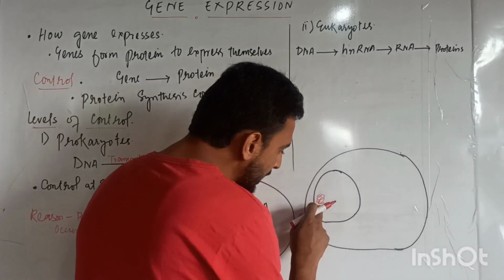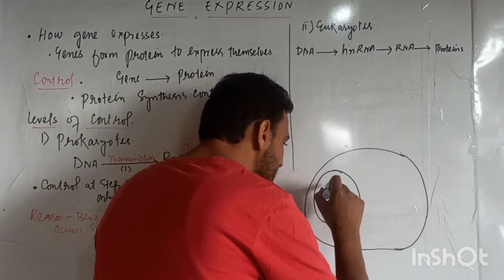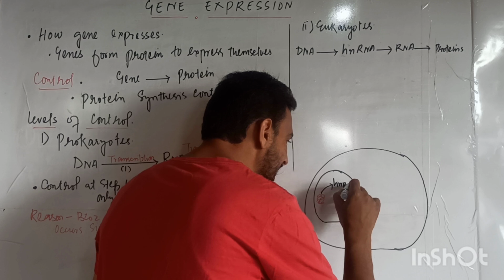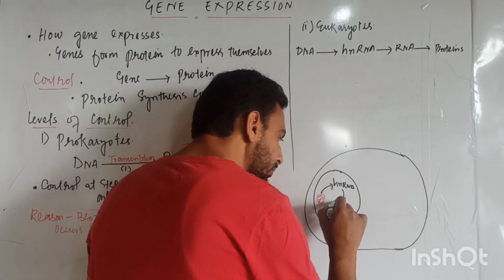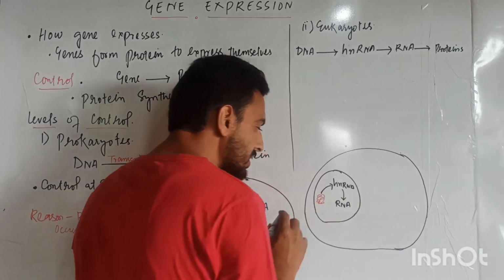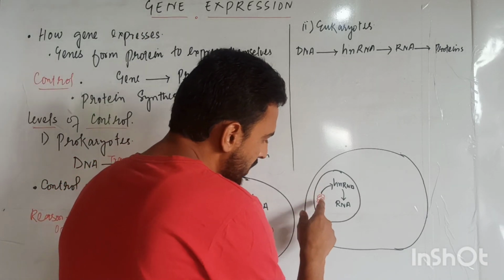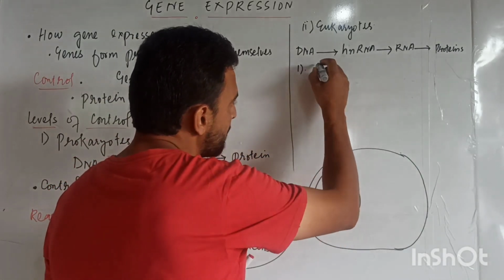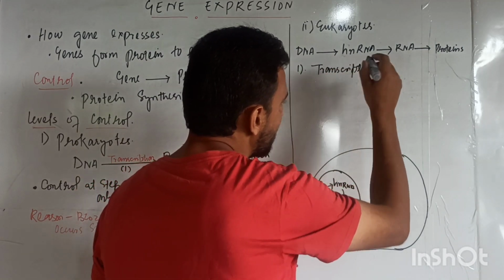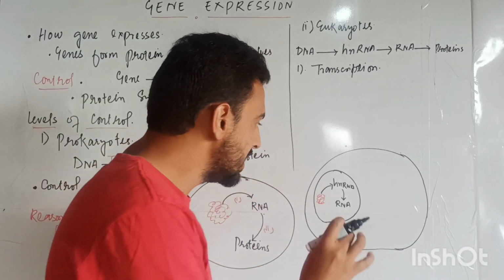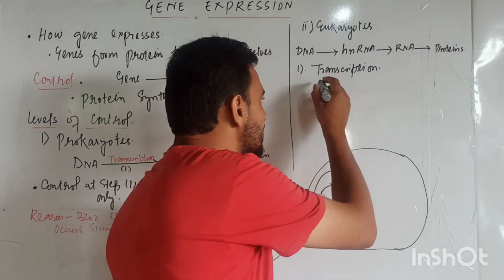From this DNA, we synthesize heterogeneous RNA, and from this heterogeneous RNA, we synthesize RNA. Setup number 1 is simple transcription. We are synthesizing HnRNA from DNA. This is setup number 1.